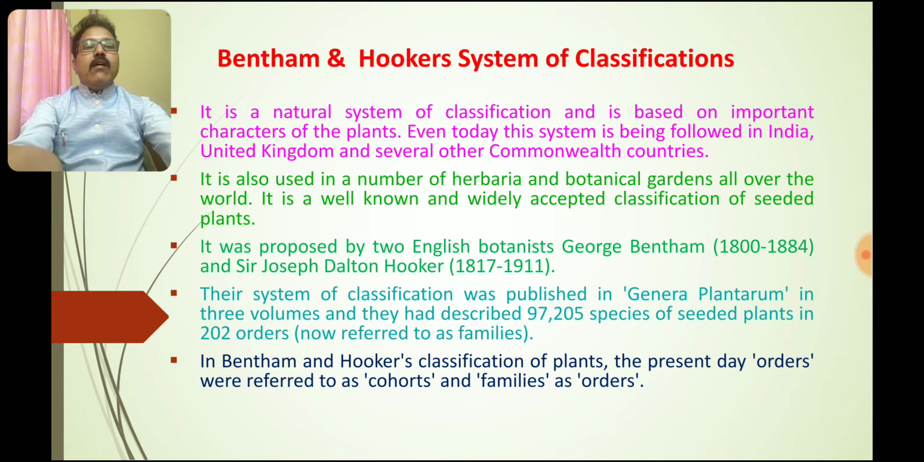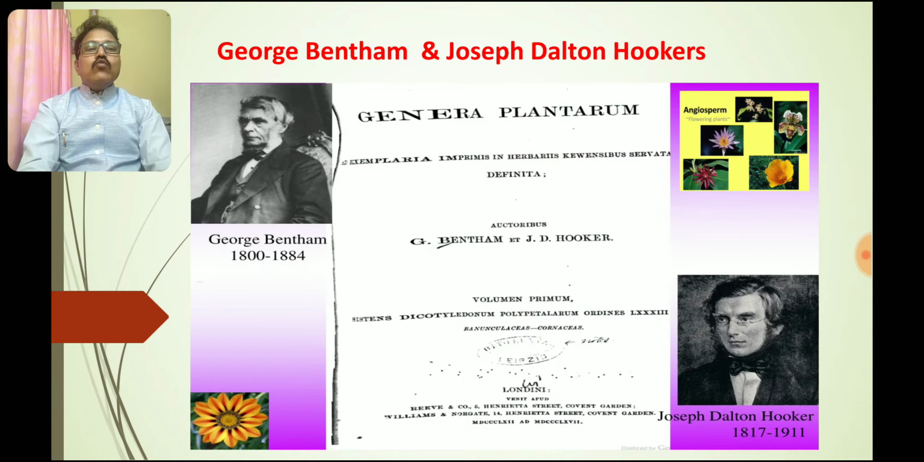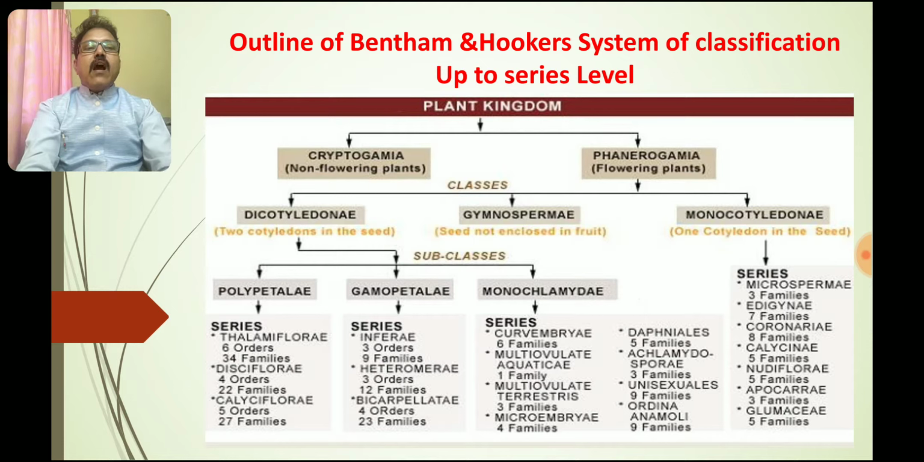These are the two persons who are the backbone of this taxonomy, George Bentham and Joseph Dalton Hooker, who wrote that book, Genera Plantarum, in 3 different volumes. They elaborated the natural system of classification of the plants in angiosperm taxonomy. So this is the outline of the Bentham-Hooker system of classification up to the series level.